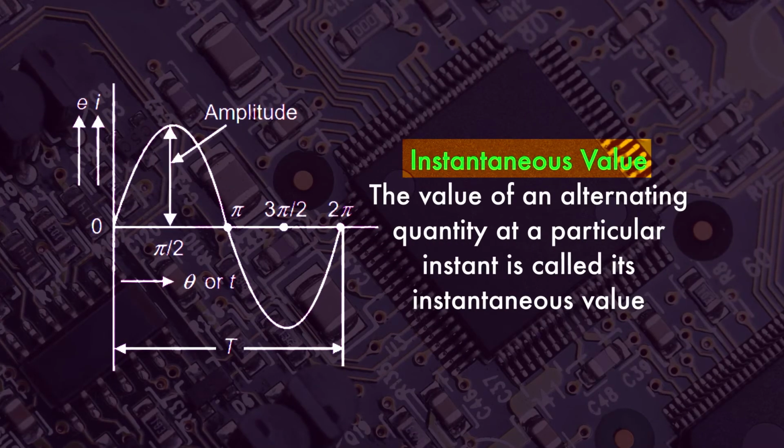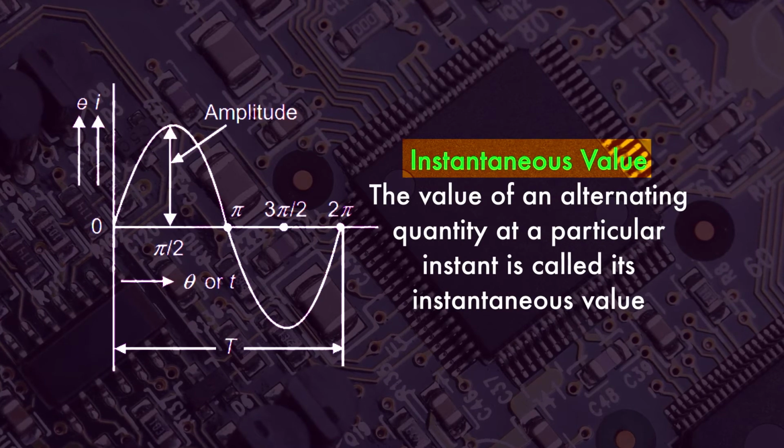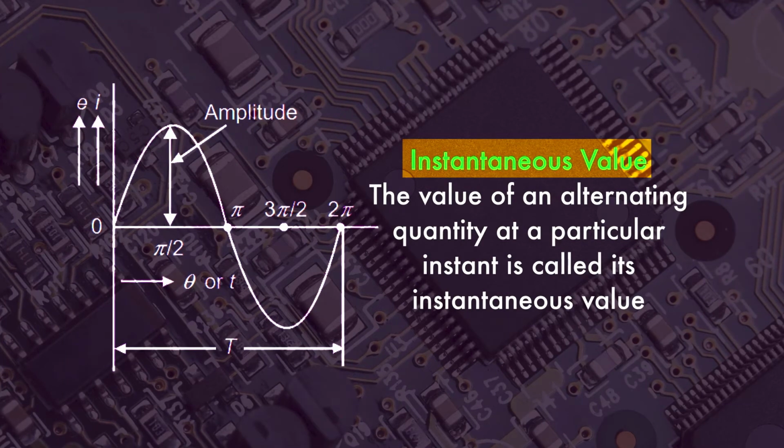Then we have to understand what is instantaneous value. As the name indicates, the value of an alternating quantity at any particular instant is called its instantaneous value, like at time t equal to pi by 2. So the instantaneous value is the maximum value of voltage or current, or you can say the amplitude of any particular function.